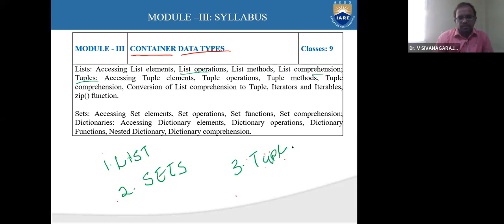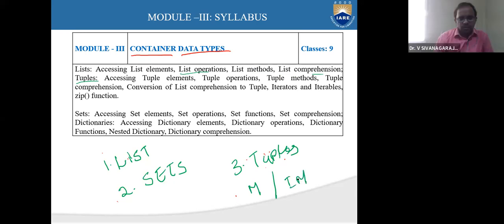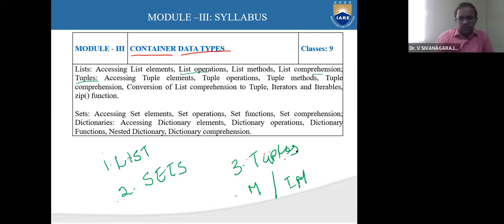Tell me, tuples are mutable or immutable again? Immutable. Are you sure? Yes, sir. If you use the tuple alone, it is immutable. If you create a list of tuples, then it will be mutable. You can create a list of tuples. You can upgrade the status of a tuple to mutable.